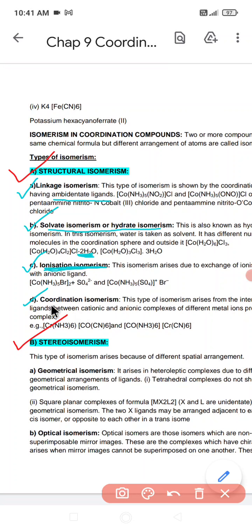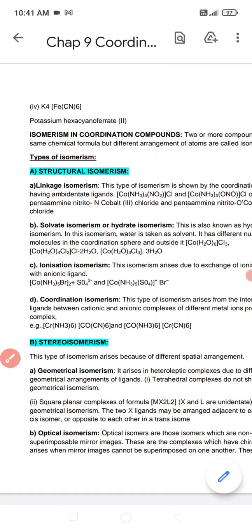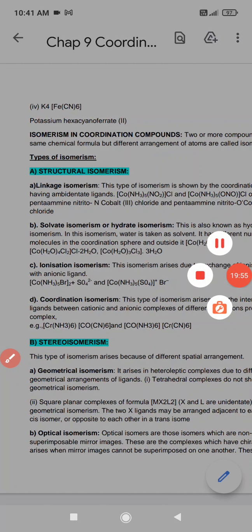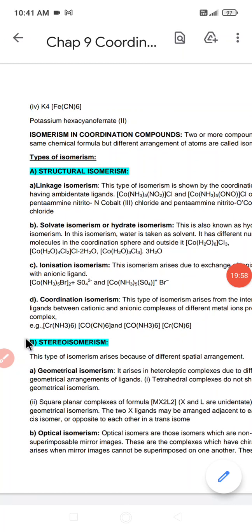After that we have coordination isomerism. What do you mean by coordination isomerism? This type of isomerism arises from the arrangement of the coordination sphere.